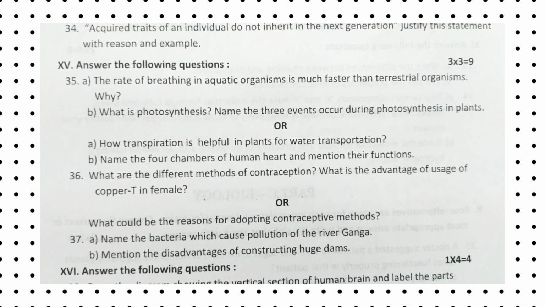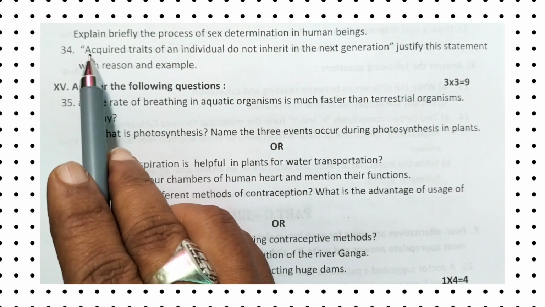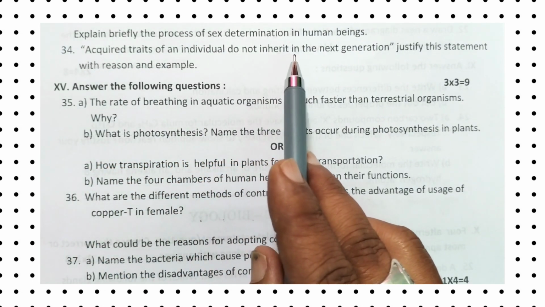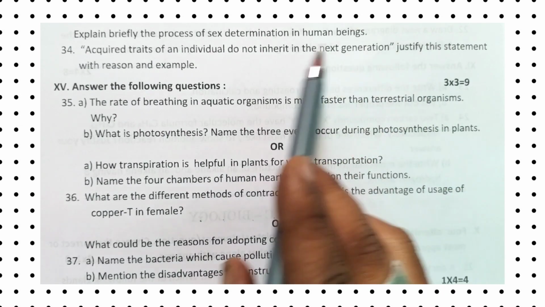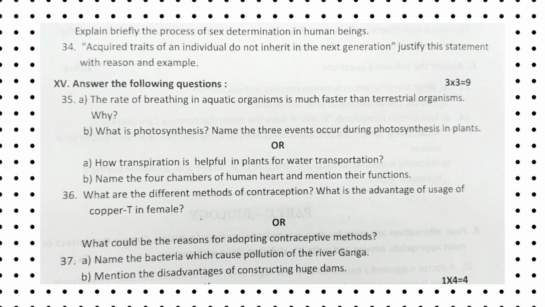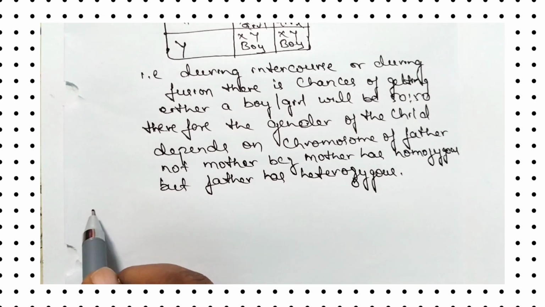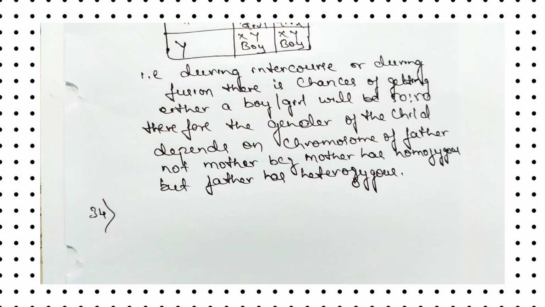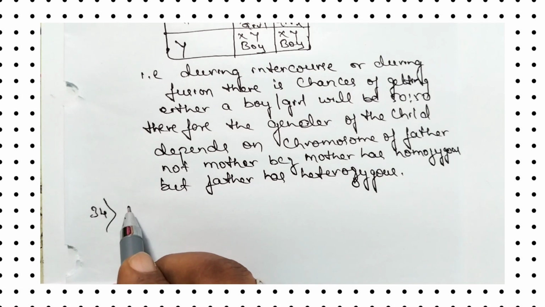Now let us answer the next, 34th question. Acquired traits of an individual do not inherit in the next generation. Justify this statement with reason and example. So let us go for the 34th question. So the question is: acquired traits of an individual do not inherit in the next generation. Justify this statement. So let us answer this question now.